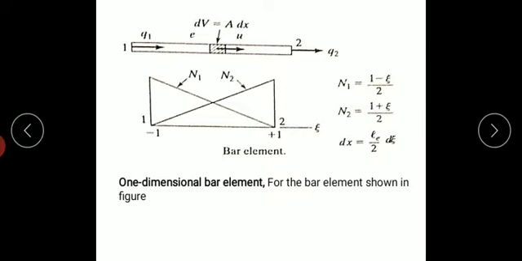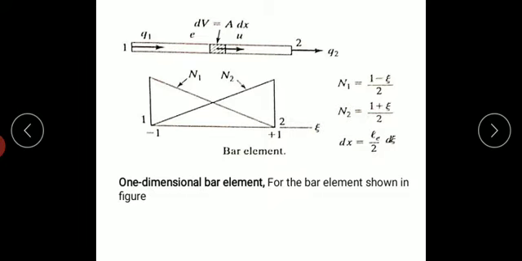Okay, so this N1 and N2 are derived in the shape function interpolation models. Directly now I wrote N1 is equal to (1 minus zeta)/2, N2 is equal to (1 plus zeta)/2. Here dx is equal to le by 2 d zeta, where dx is a small distance. So for the one dimensional bar element shown in the figure, now I am deriving the consistent mass matrix.